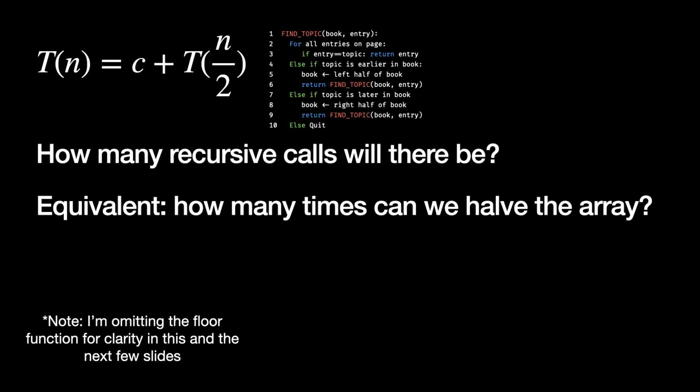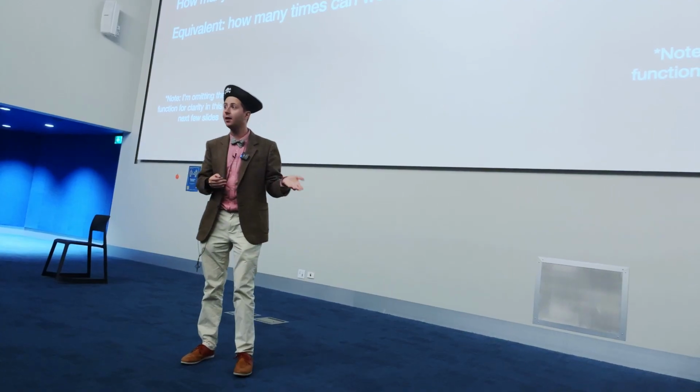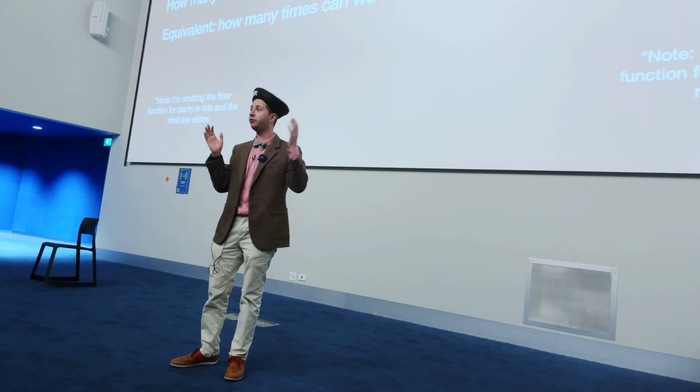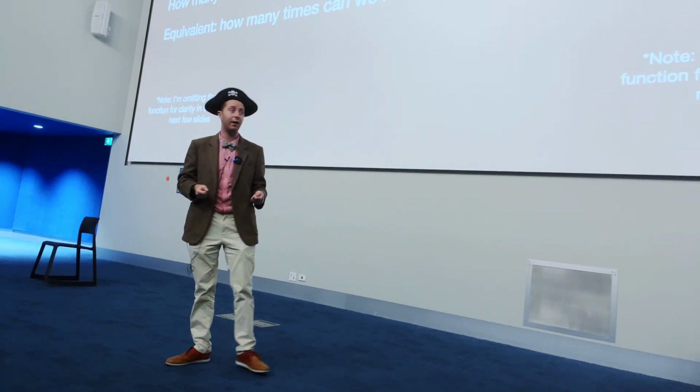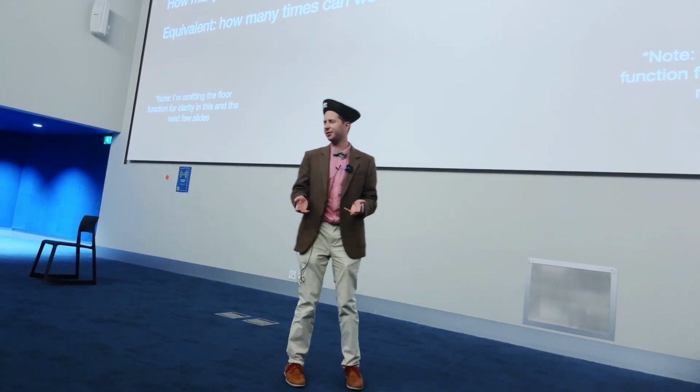Then we know that we're going to run binary search again on half of the problem size. So let T of n be the time that it takes binary search to run on size n. The time that it takes to run on size n is this extra work, the finding it on the page, plus half the work that you would have done for a full-size binary search, because we're throwing out half the book. But this doesn't really give us an answer.